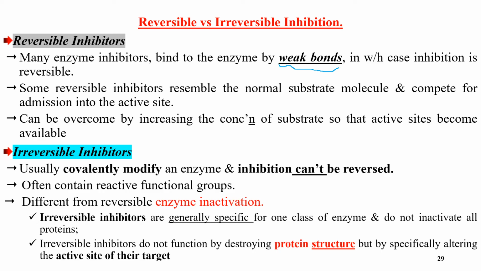Some reversible inhibitors resemble the normal structure of molecules and compete for admission into the active site. They compete with the substrate to bind with active sites. This can be overcome by increasing the concentration of substrate so that active sites become available. If we increase the concentration of substrate, the active sites become available. Increasing concentration is the solution for reversible inhibitors.